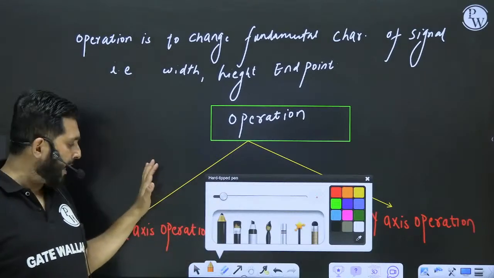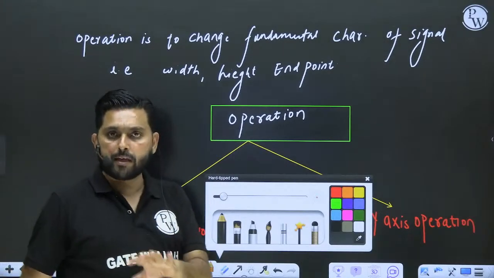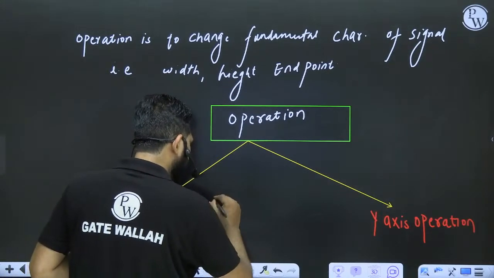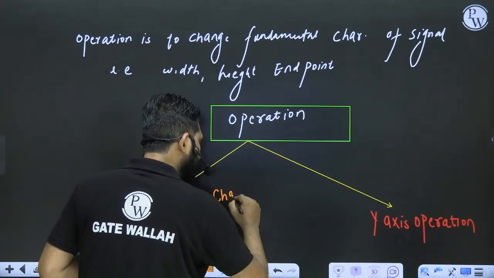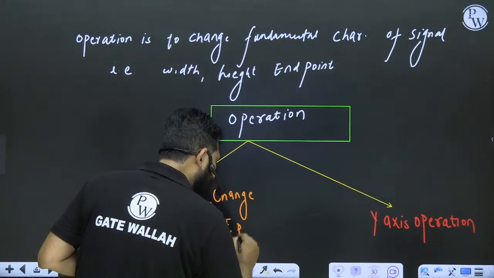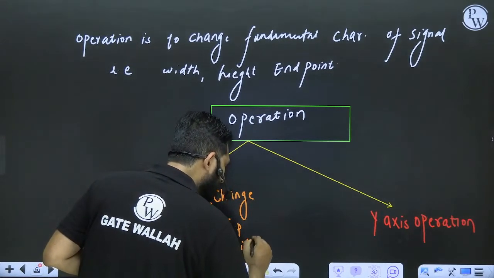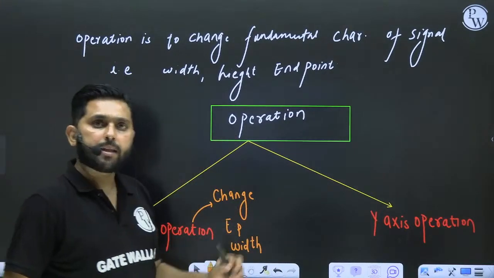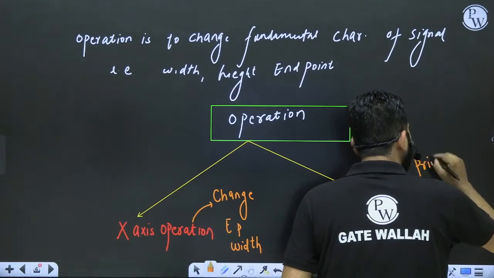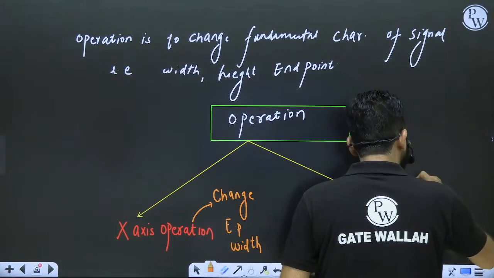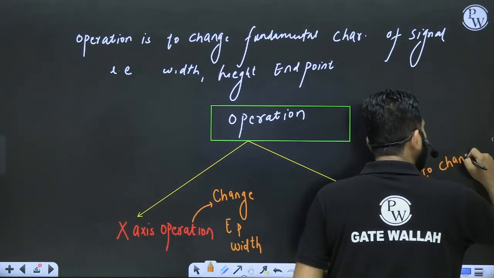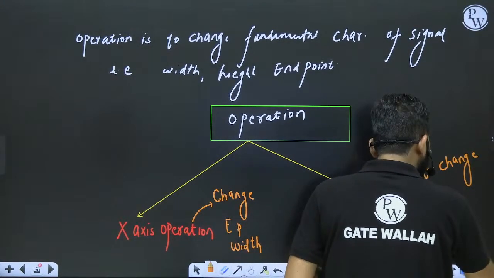Mind it that in the x-axis operation, the prime motive is to change what? Endpoints and width. But here the prime motive is to change what?